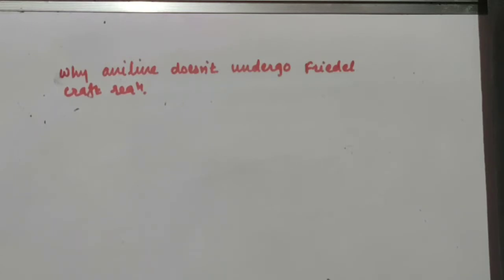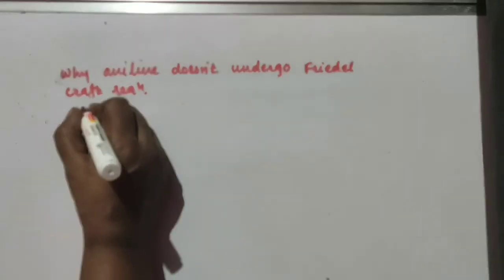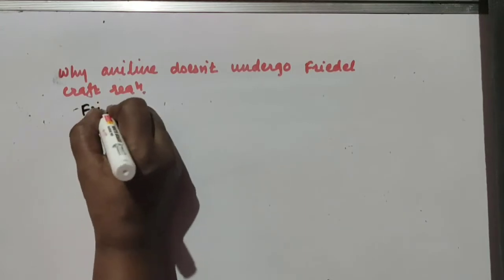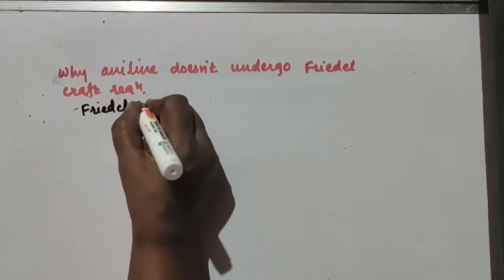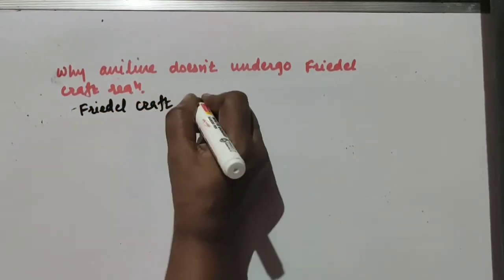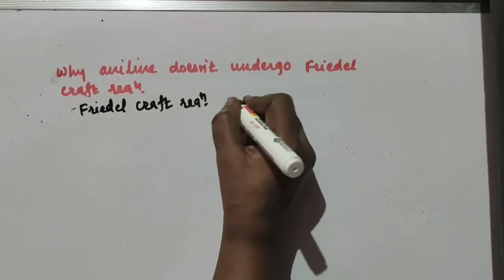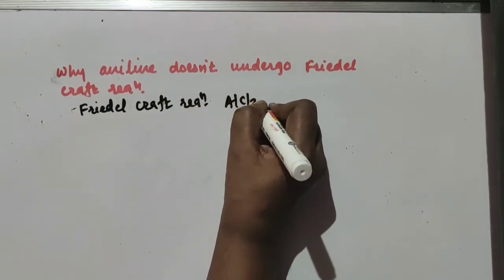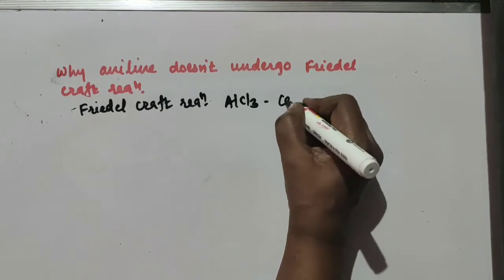So let us see the first question: why aniline doesn't undergo Friedel-Crafts reaction. We are well familiar with the Friedel-Crafts reaction. In Friedel-Crafts reaction, anhydrous aluminum chloride is used as a catalyst.